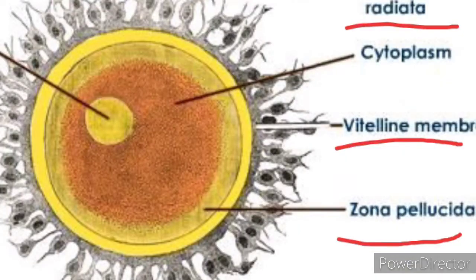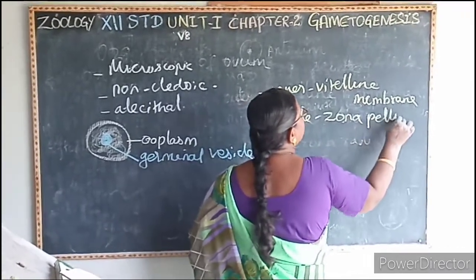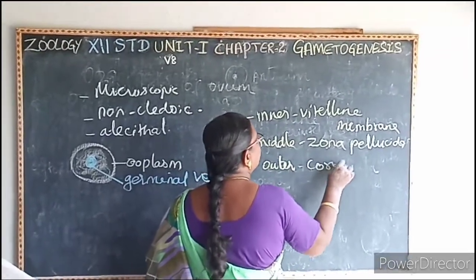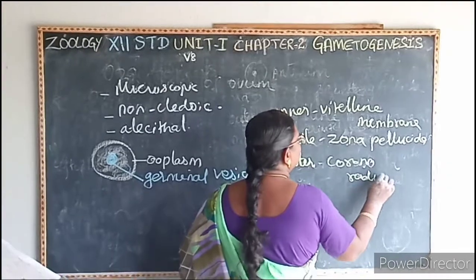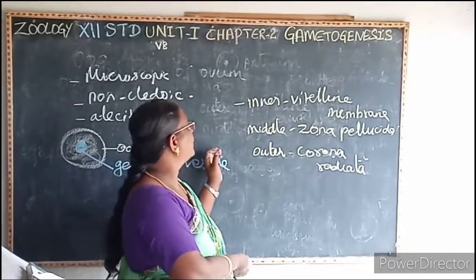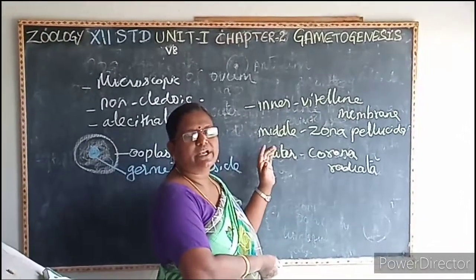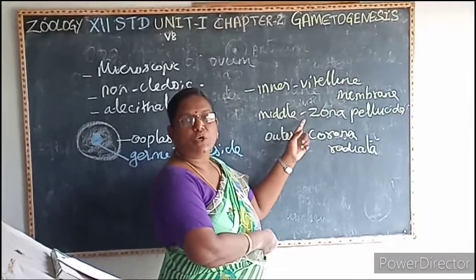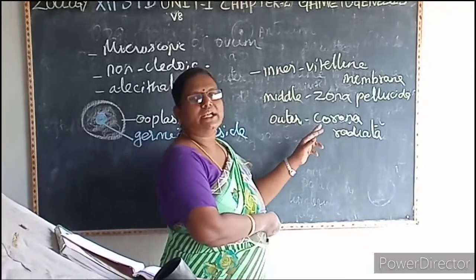The first one is the inner vitelline membrane. Then the middle zona pellucida. Then the outer corona radiata. Say the terms. It's a very important three-mark question. What are the layers of the ovum? First is the inner vitelline membrane, middle zona pellucida, and then the outer corona radiata.